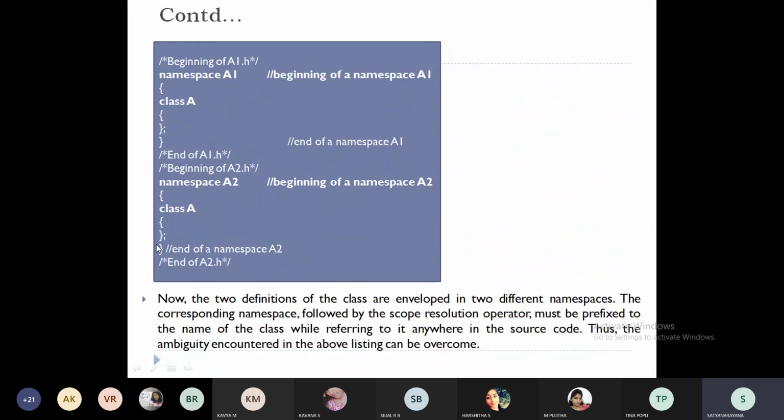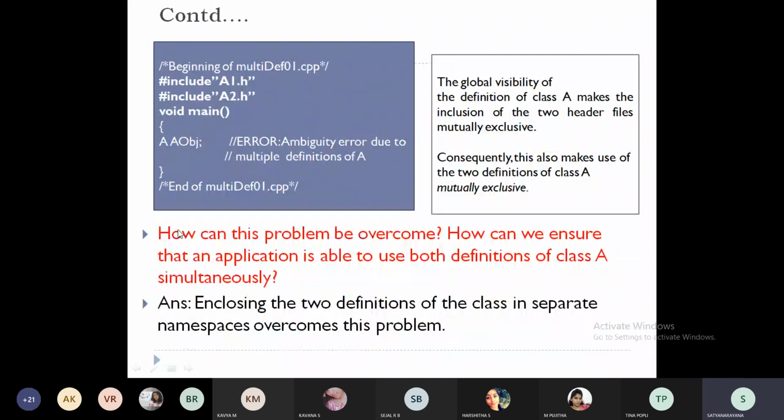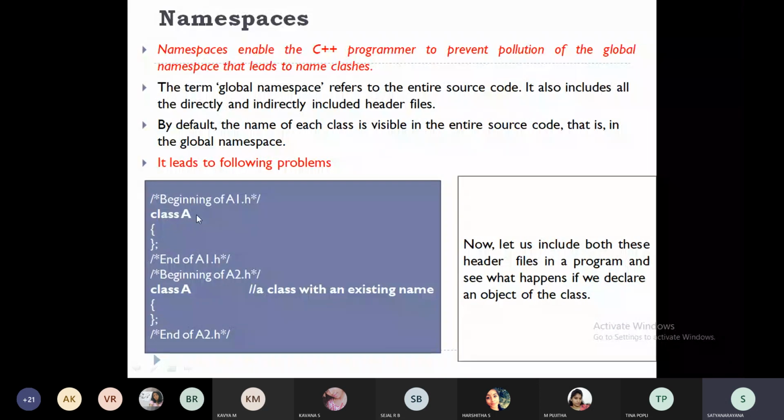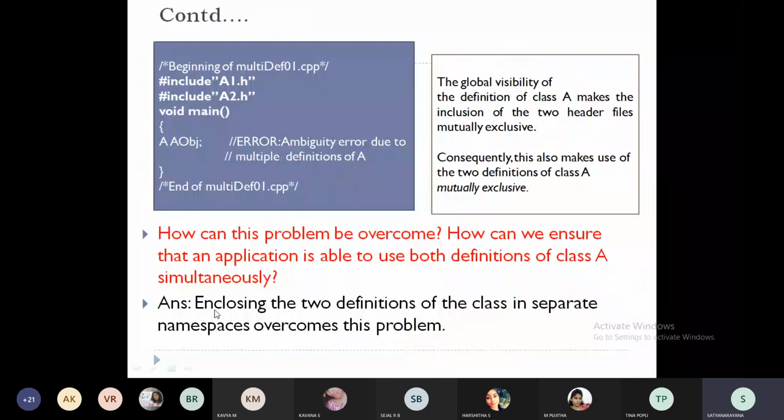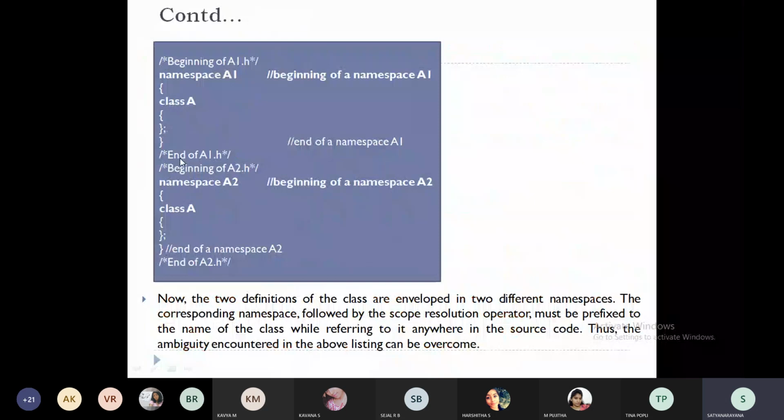So what is the difference between the previous one and this one? Here I've directly included the header files a1.h and a2.h. But here I'm creating namespace A1 within a1.h and namespace A2 within a2.h. Now what is going to happen? Two different namespaces will be created, and the corresponding namespace followed by the scope resolution operator, we can make use of it.